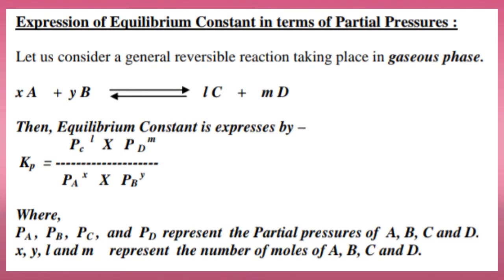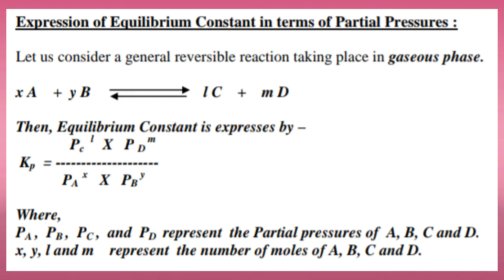This is the expression of equilibrium constant in terms of partial pressure. So to express the equilibrium constant of a reversible reaction in terms of partial pressure, let us consider a general reversible reaction which is taking place in gaseous phase. That general reversible reaction is X moles of A plus Y moles of B, reversible symbol, L moles of C plus M moles of D. That means this general reversible reaction is taking place in gaseous phase, means all the reactants and products involved in this reaction are in the gaseous phase.